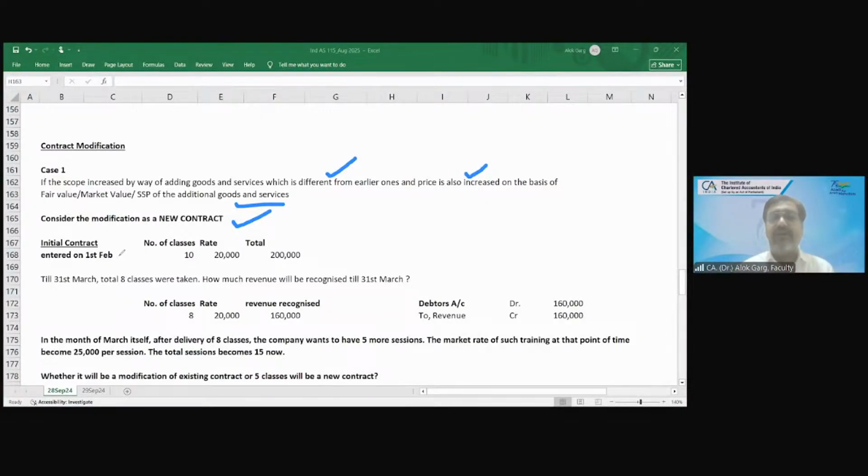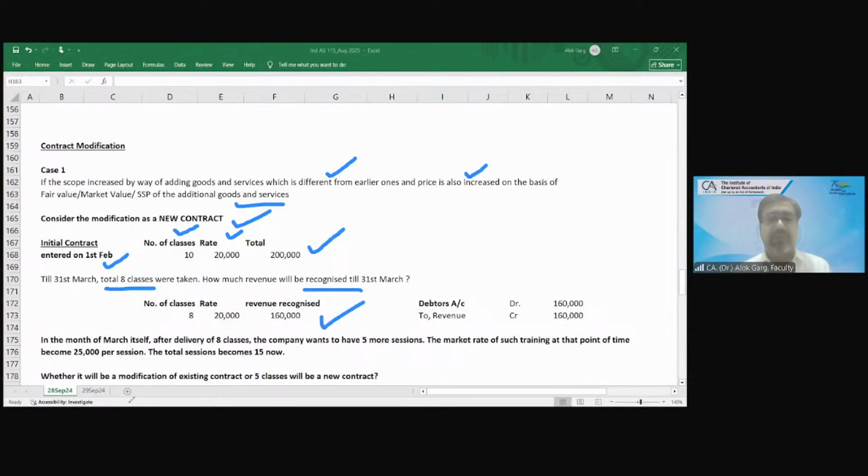For example, there was an initial contract entered on 1st February. I have entered into a contract with a company to provide training on Ind AS, and I said that I will take 10 classes and charge 20,000 rupees for every class. The initial contract was for 10 classes to the employees of that company, so the contract price was 2 lakh rupees. Till 31st March, 8 classes were taken. How much revenue will be recognized till 31st March? 1,60,000, because every class is a different class, 20,000 revenue per class. So 1,60,000 revenue should be recognized.